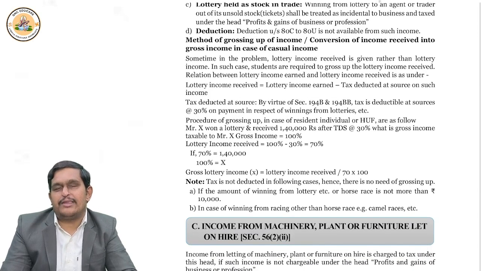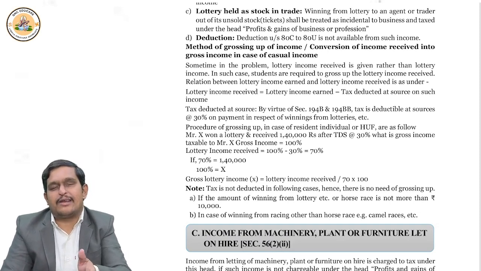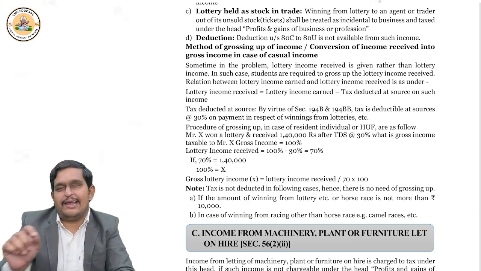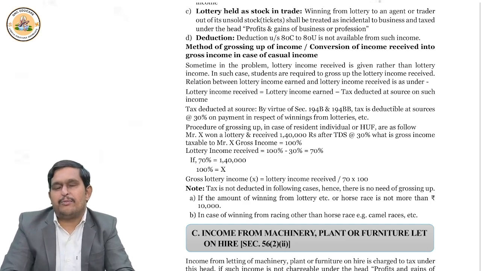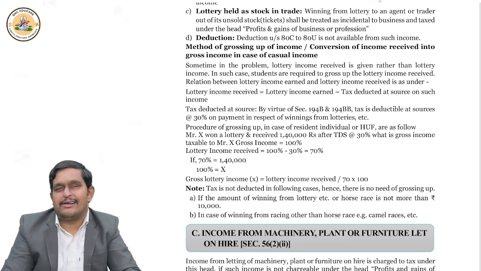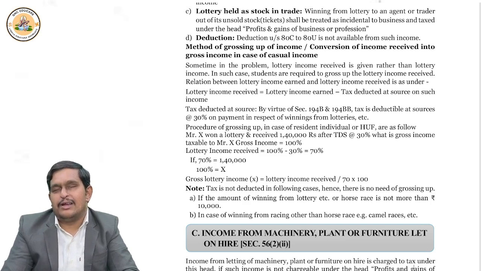Okay. Suppose your winnings are up to 10,000. Don't deduct TDS. So if suppose they give winnings from lottery received 5,000, then take directly 5,000 because TDS is not applicable here. Okay. Suppose it is winnings from some camel races. There is no TDS applicable. So directly take the amount. Okay. This is how you are supposed to remember the topics.